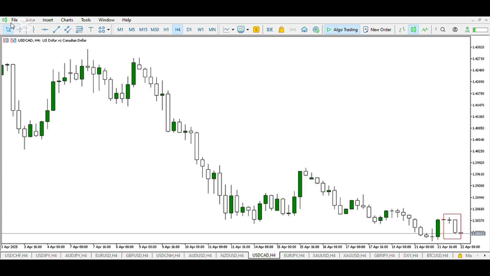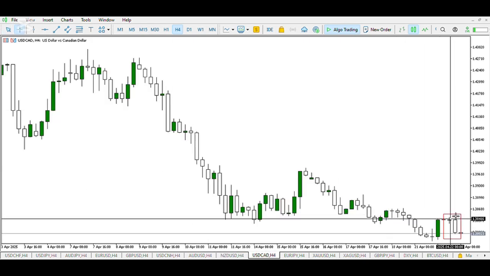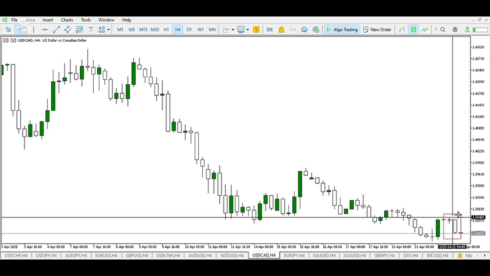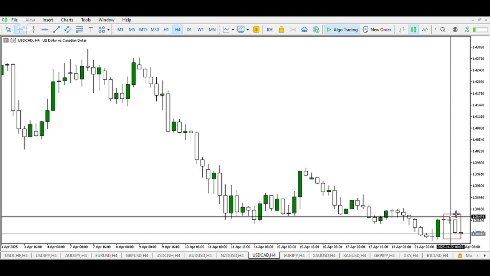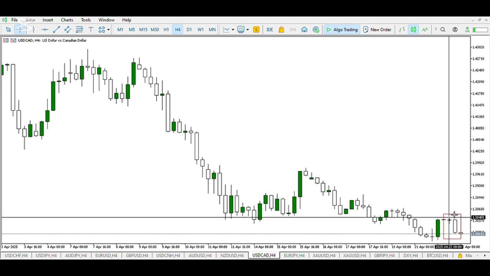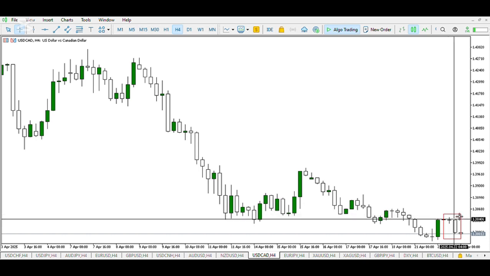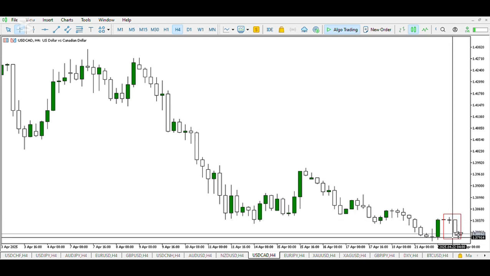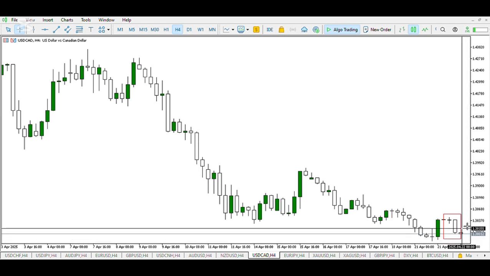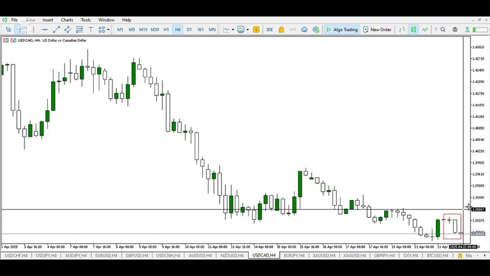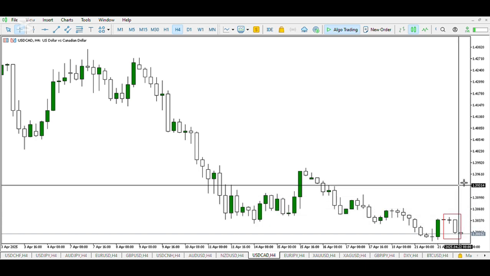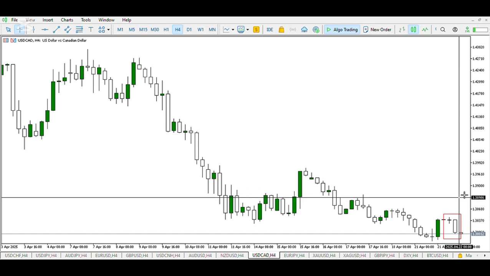On USD CAD, we can see that the USD pairs are down while the Euro and GBP are up. This is where correlation comes into place. At the opening of the Asian session, we can see an indecision candle, and in the second half we can see the sellers in this zone. So the sellers here, this is an accumulation, so we expect a manipulation to the downside, inducing more sellers to take position and distribution to the upside, so the buyers can push price up, break the high of the day, break the high of yesterday. Then we can conclude a stronger US dollar against the Canadian dollar.